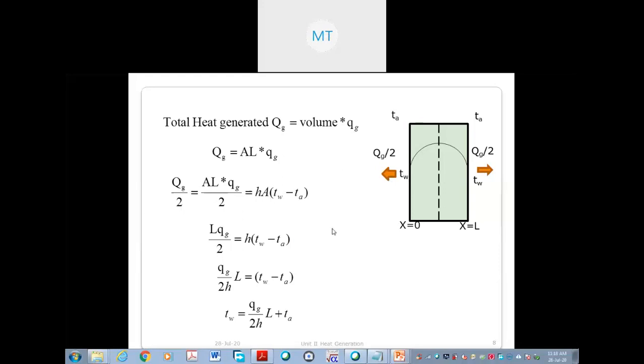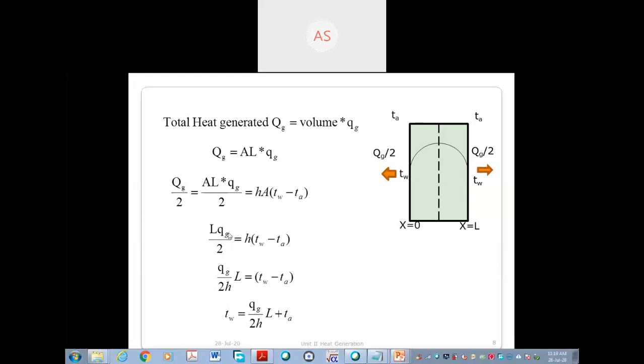That heat is being used to raise the temperature of air. This remaining half is used to raise the temperature of air. Okay, you can write Qg by 2 is equal to hA. This is the wall temperature. Area will be the same for air as well as wall. h is for air, times TW minus TA. TA is the air temperature, TW is the wall temperature. Because of this temperature difference, heat will go, and that is hA (TW minus TA). This is the heat convected.